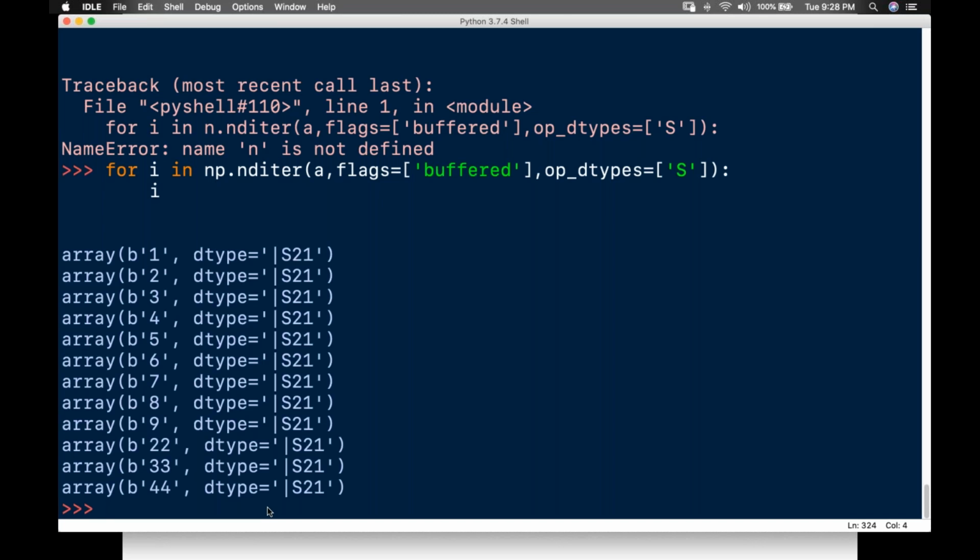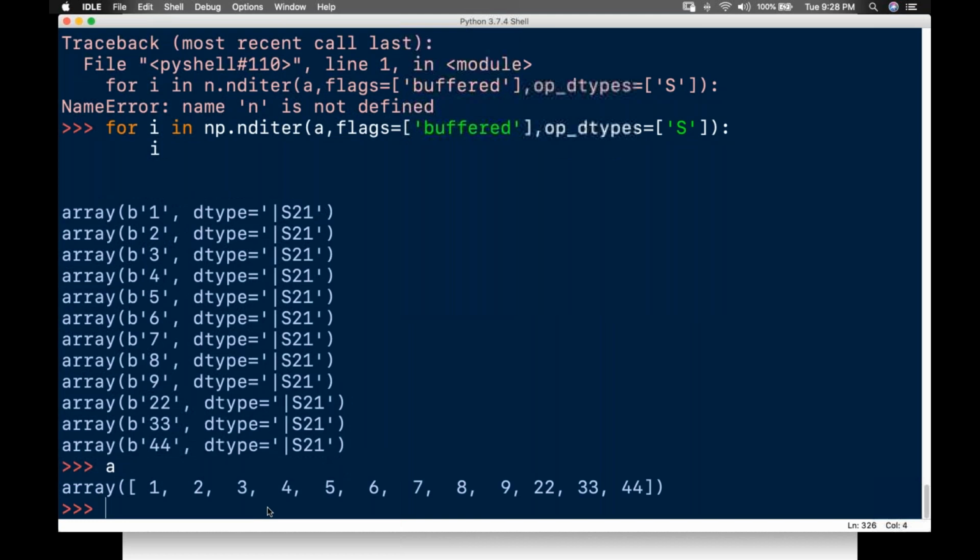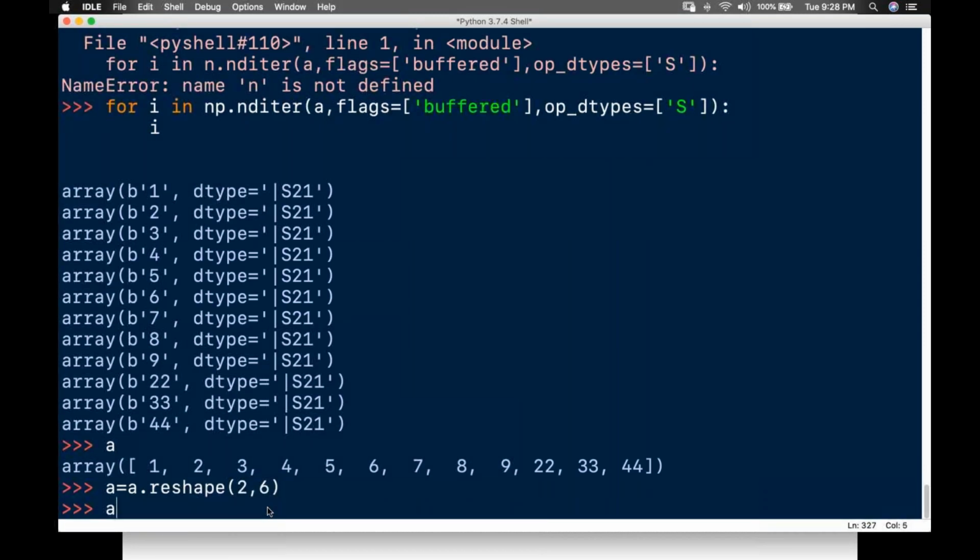Tomorrow I'm going to be doing enumeration, and how it is done. For example, a is equal to a dot reshape, and I'll reshape it as 2,6. I enter this, so a is nothing but a 2-dimensional array.